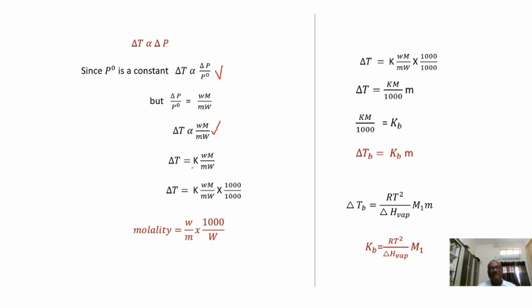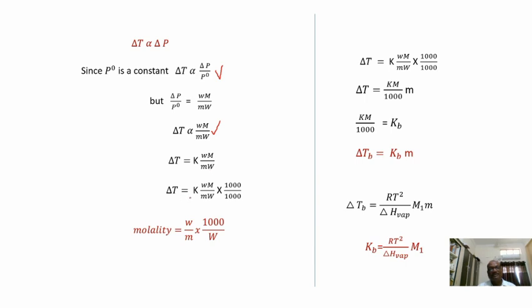Delta T, which is the elevation of boiling point, is equal to K constant into small w capital M by small m capital W. Remember, small letters are for solute and capital letters are for solvent. Small w is weight of solute in grams. Small m is molecular weight of solute. Capital M is molecular weight of solvent. Capital W is weight of solvent in grams.